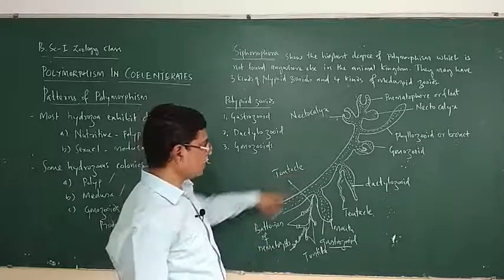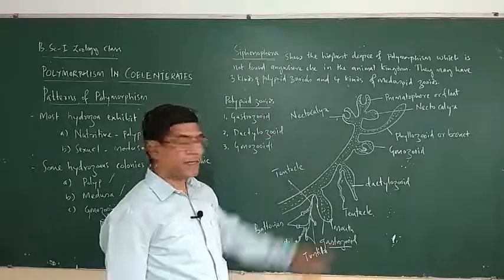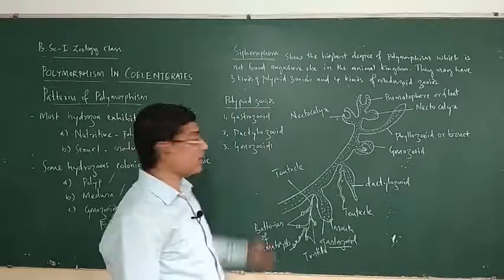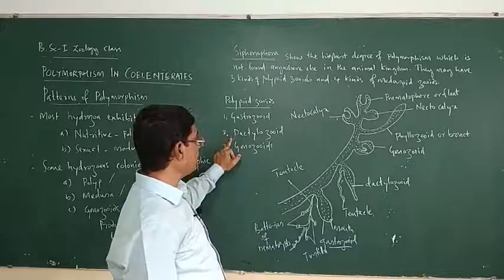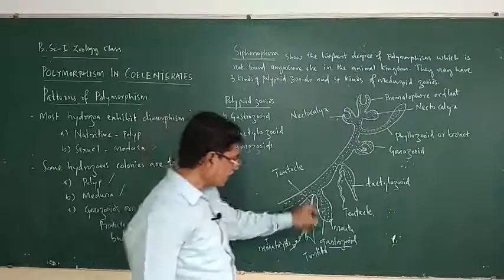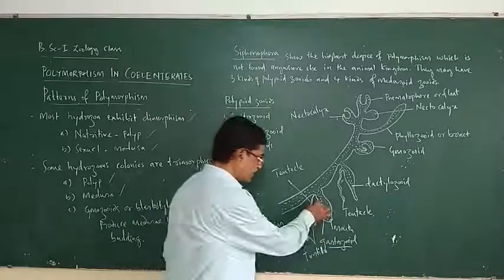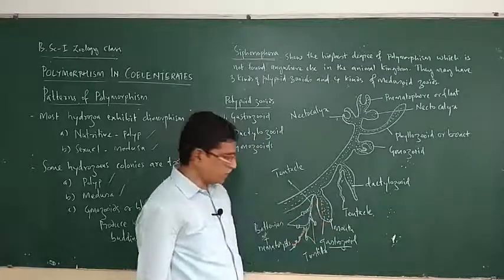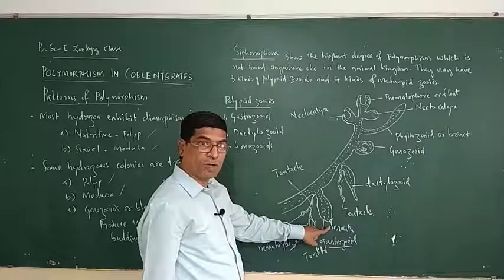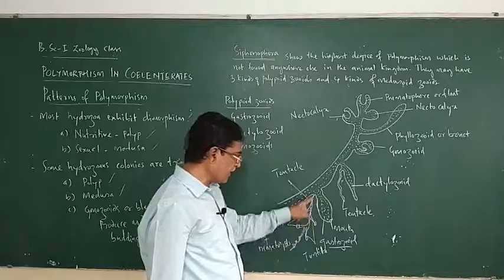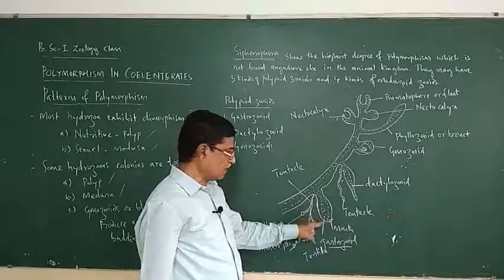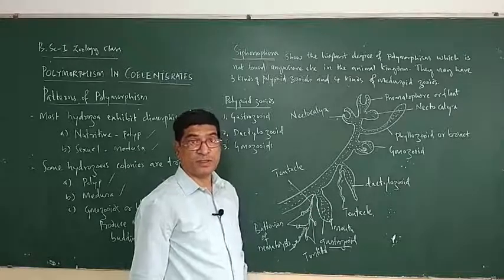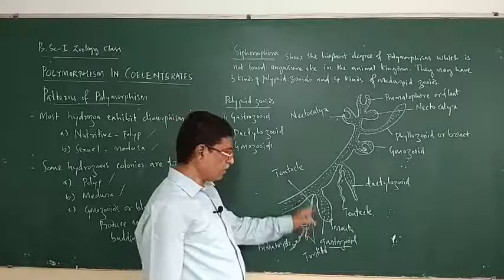So this is the colony of Siphonophora. It exhibits different forms. Polypoid zooids are of 3 types here: gastrozooid, dactylozooid, gonozooid. This one is a gastrozooid, and this is also a gastrozooid. It is tubular or saucer shaped. It has a mouth, and at the base only one single tentacle is present. It takes part in ingestion and digestion of liquid food.